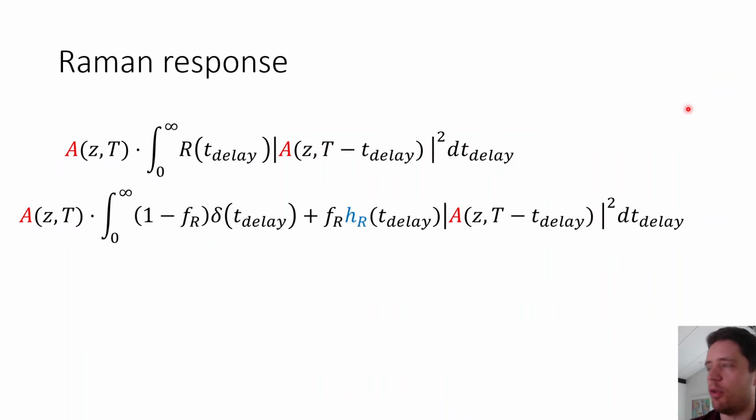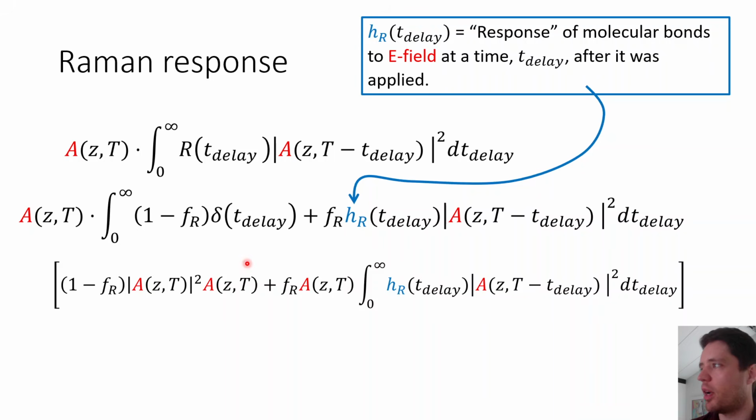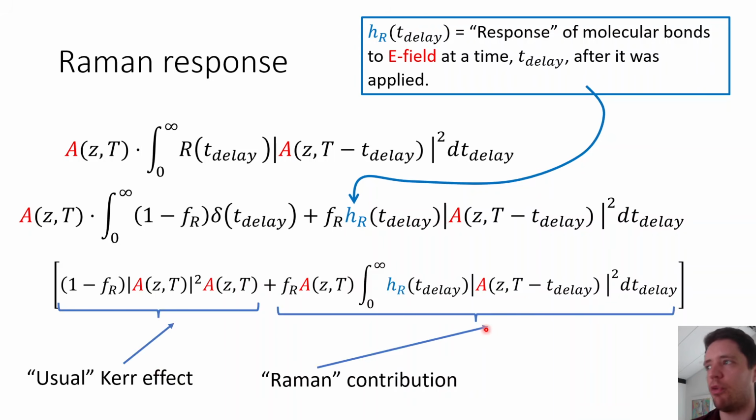So once again, if we plug in this expression into the formula from before, we can just apply the convolution directly to the first term, which essentially gives us the regular Kerr effect that we've seen before. Now, this other term here, still we're convolving the power in the past with some kind of response function. And our goal right now is to figure out how exactly this expression here looks.